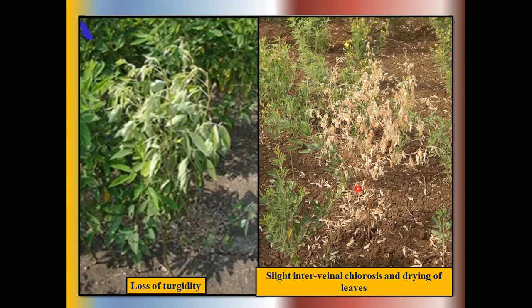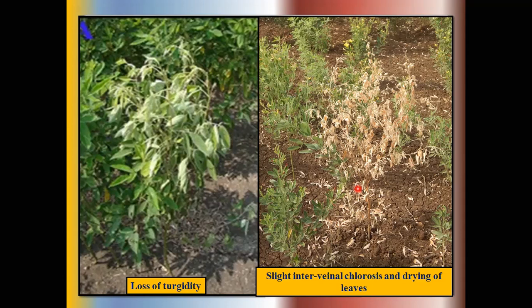In Maharashtra, it is prevalent mostly in the Marathwada and Vidarbha regions, causing yield losses of up to 20 to 40% in the most susceptible varieties of pigeon pea.